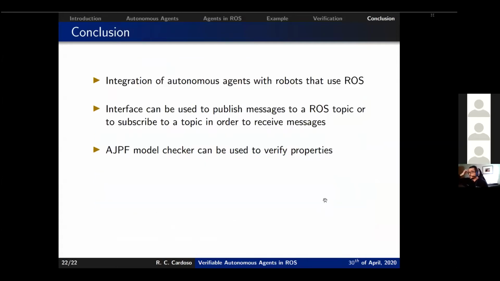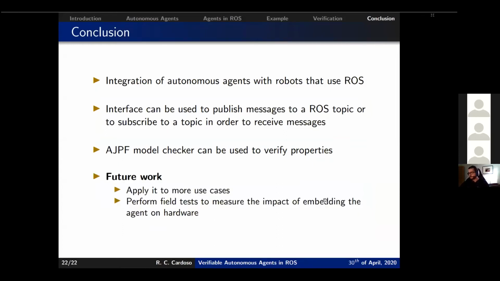So to conclude, we did the integration of autonomous agents with robots that use ROS. This interface can be used to publish messages to ROS and also subscribe to topics. And of course, the AJPF model checker can be used to verify properties about the decision-making component of the robot. As future work, we want to apply it to more use cases. It would also be interesting to perform some field tests to measure the impact of embedding the agent on the hardware. All of the examples that I showed you before were done in simulation.